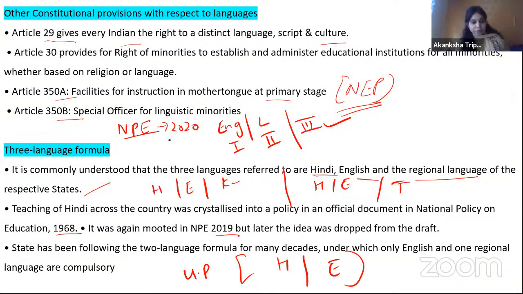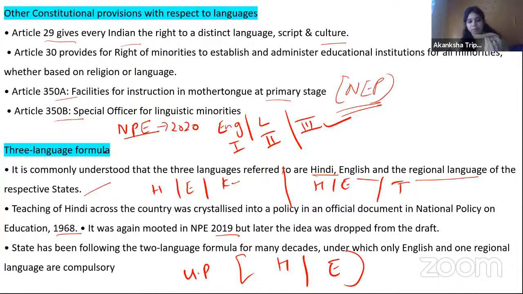So you must be knowing that earlier they wanted to introduce this three language formula, but again due to certain clashes and differences in opinion, now it has been dropped, but there are chances they are going to pick it up. So maybe there can be a question related with the three language formula.